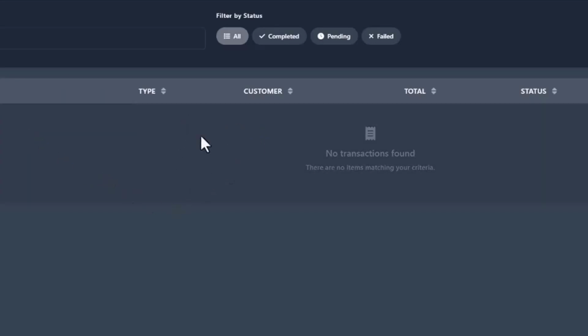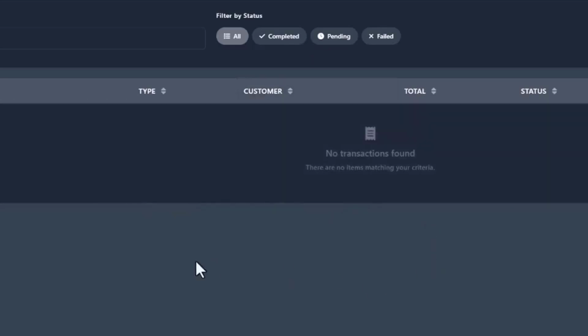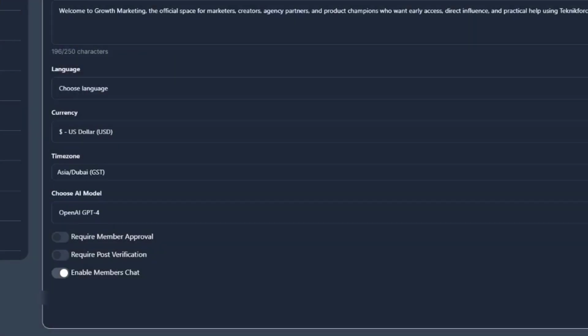Next, earnings. This is what it is about. So, all the money that you receive inside of Caucus AI from your members will show up over here. You can see the amount, the product or event they ordered, the customer name, all the details you need to understand how much money you are making and what you should be focusing on.